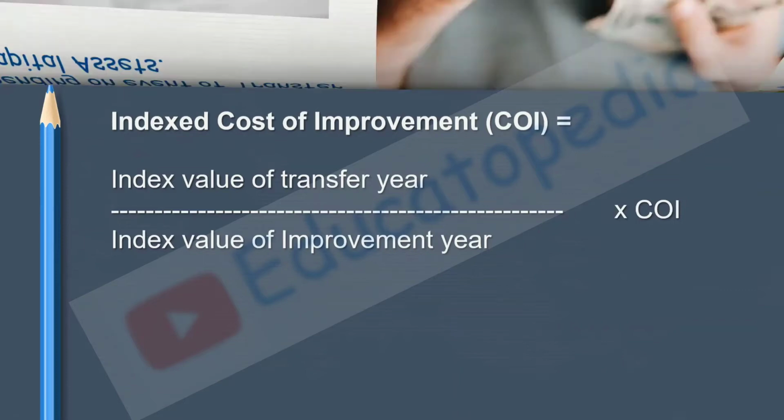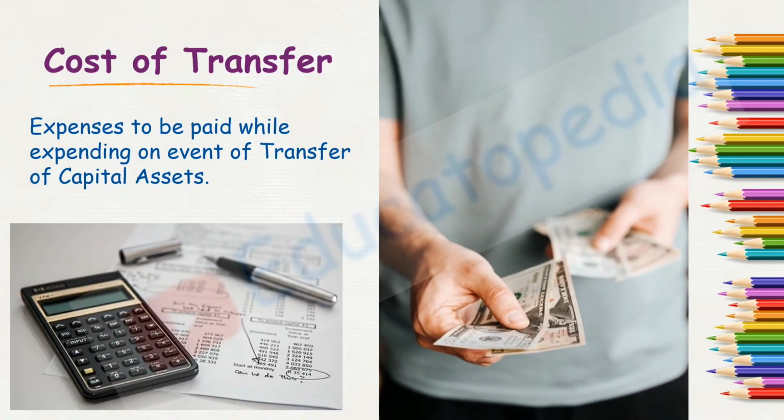Next, cost of transfer. Now what exactly is this cost of transfer? As in earlier lectures also we have seen, let's see today in detail. Say I was about to sell my asset, but I was not finding a customer, so I appointed an agent. To such agent I was supposed to give commission, brokerage or any such remuneration in exchange for the efforts taken by such person.